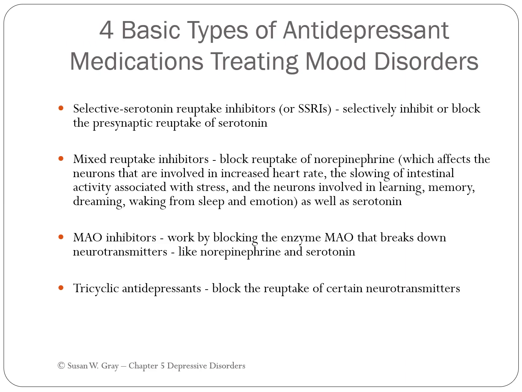So there's 4 basic types of medication for these: SSRIs, mixed reuptake inhibitors, MAO inhibitors, right, and tricyclic antidepressants. All these are different antidepressant medications that can treat and actually engage with some of the neurotransmitters that go along with any depressive disorders. So you want to watch for these things. Again, we're not able to diagnose or we're not able to prescribe, but it's really important that we understand the differences in these medications so we can better treat.